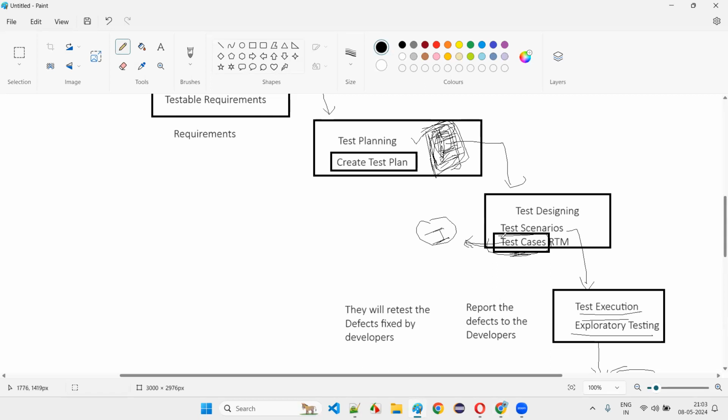They will be documented in a particular document, and this document will be shared with the client, and the client has to approve it. Once the client approves it, and the software is ready for testing, once the developers provide the software to the software testers, then using these test cases and the exploratory testing skills of the software testers, they will perform the testing to see whether the software is working fine or not.